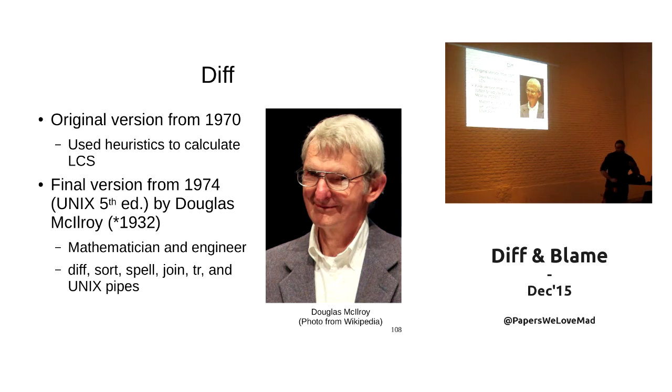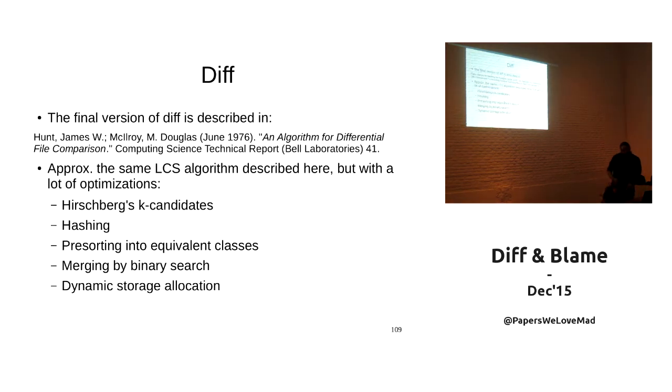The final version is from 1974 by McIlroy. He's also known for spell, join, and pipes, very important, right? And he describes what he did on diff in a paper one year later.